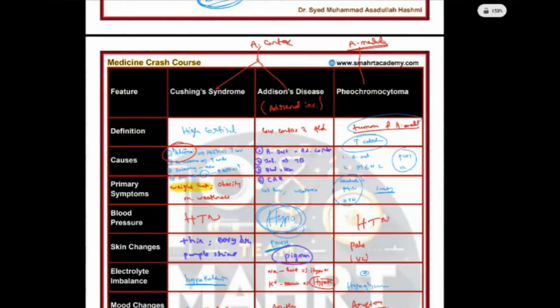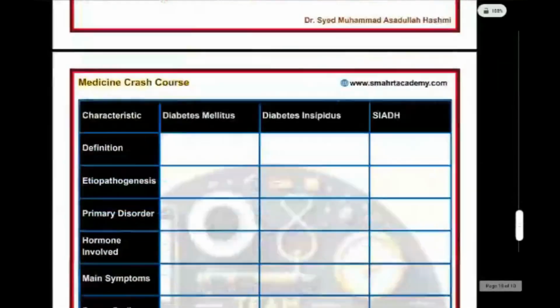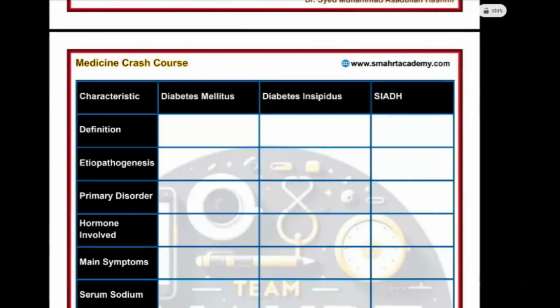So Cushing clear. Cushing, Addison's, pheochromocytoma. Adrenal disorders clear, everybody? Clear? How many of you understood? Just raise your hands. Yes, I'm trying to be as fast as possible. Okay, very good, very good. Okay. Now, last. This will be my last.